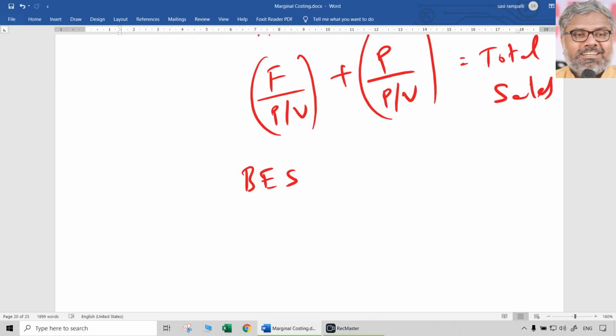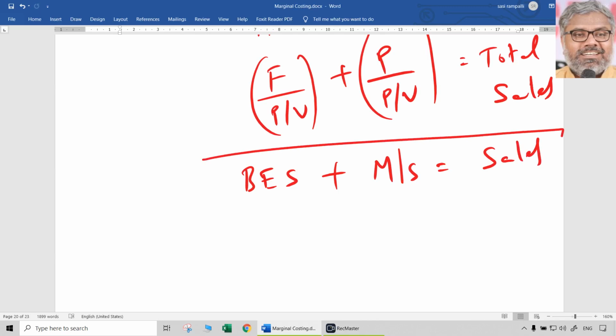So what is break-even sales? Simply, that is the level of sales where there is no profit, no loss. And what is the formula for that? Fixed cost divided by PV ratio. In addition to the break-even sales, over and above the break-even sales, whatever sales are achieved, those are called margin of safety sales. So the total sales is equal to break-even sales plus margin of safety sales.